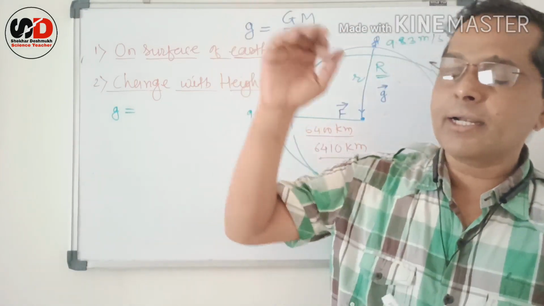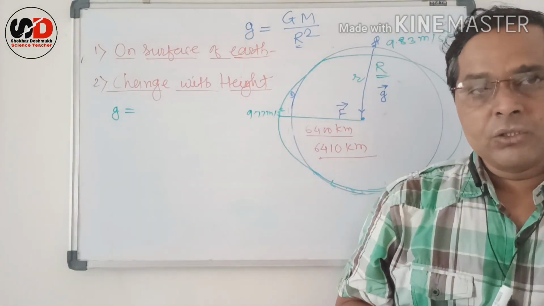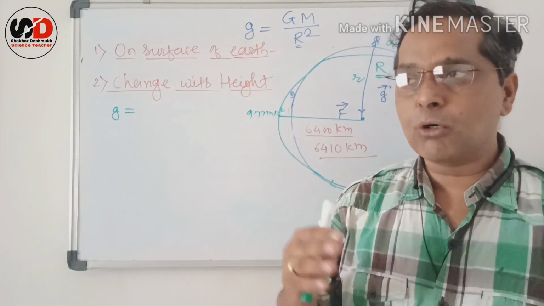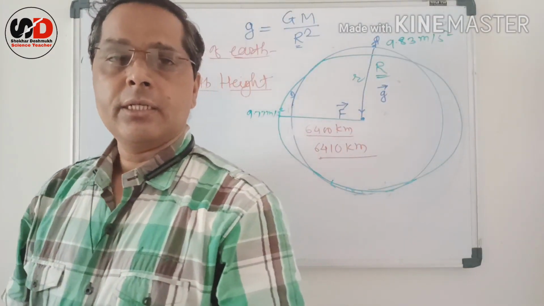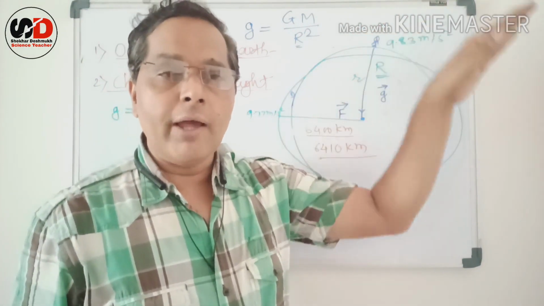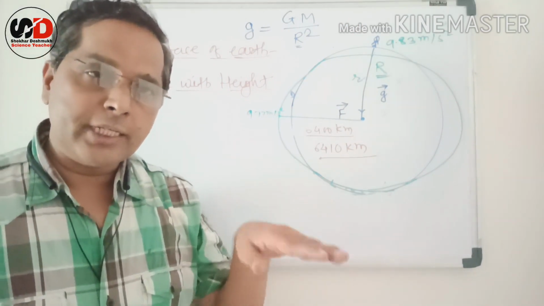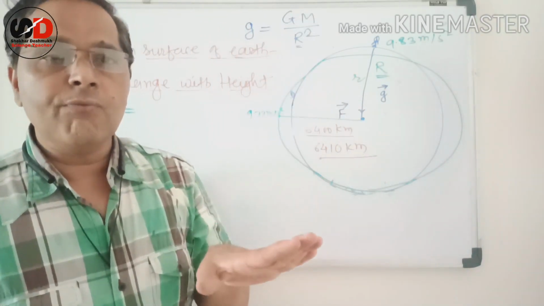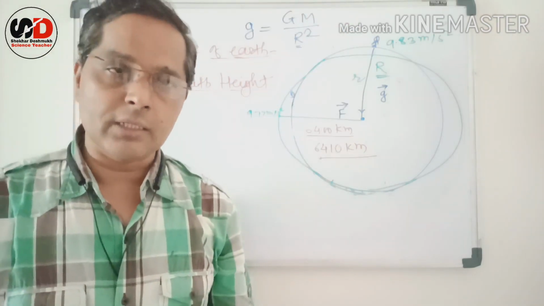I took the example of 400 kilometers because it is the height of a weather satellite. So the value of g reduces, but only a small change, near about 8.7 or something. So if we go away from the surface of Earth, definitely the value of g reduces, but the change is very small for smaller distances, and the change is considerable if we go to higher altitudes, very much away from the surface of Earth.